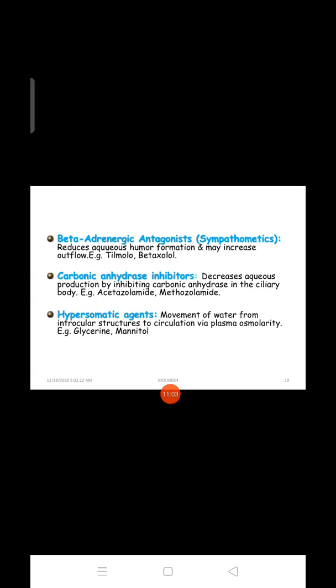Next one is the hyperosmotic agent. It causes movement of water from intraocular structures to the circulation via plasma osmolarity. Examples are glycerin and mannitol.